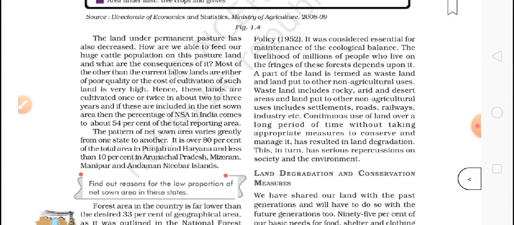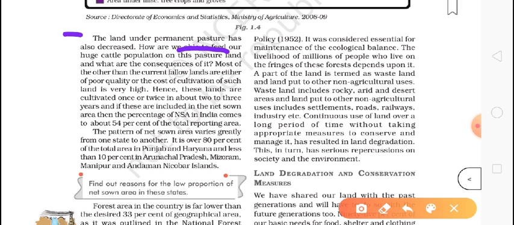Okay, the same they will tell here, the land under permanent pasture has also decreased. I have already told you about permanent pasture. Where the grazing lands were there, now it is converted into cultivated land, so it means it decreased. Now we are unable to see those grazing lands.